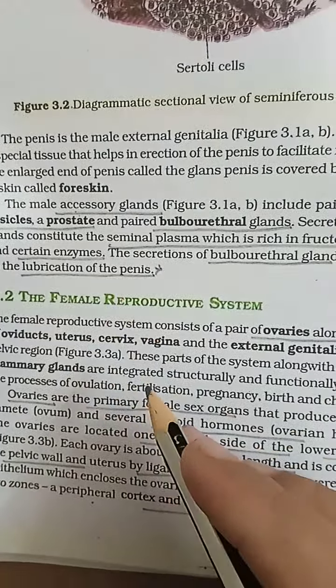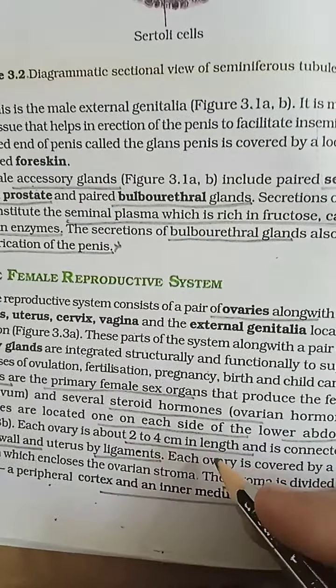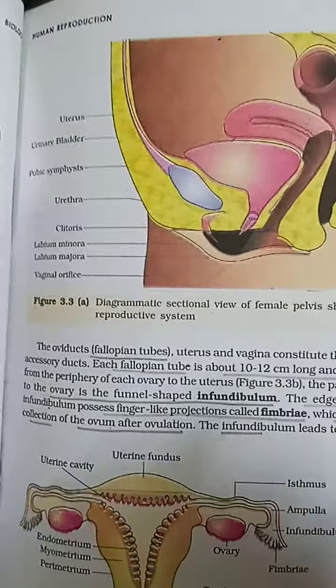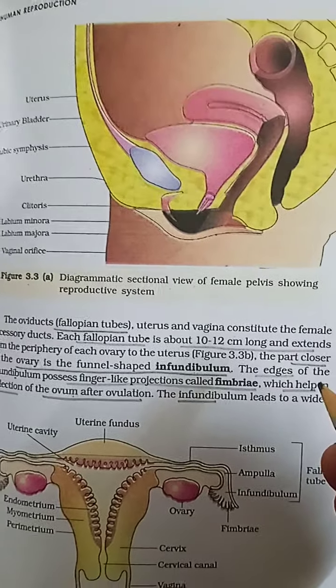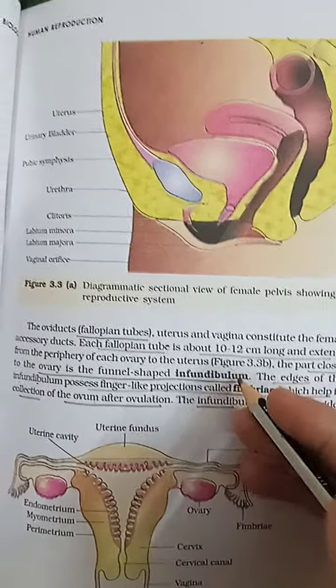Very important. Female reproductive system: the ovary is the primary reproductive organ, 2 to 3 centimeters in length and connected to the ligament, and the stroma has a cortex and medulla. The fallopian tube, that is the oviduct, is 10 to 12 centimeters, with three regions: infundibulum, ampulla, and isthmus. The ampulla is the region where fertilization takes place.